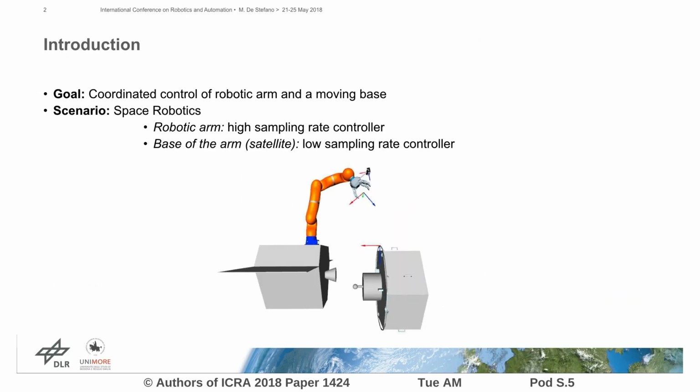The goal of this work is to design a coordinated control strategy for a manipulator and its base. Usually for space scenarios, the robotic arm is controlled at high rate and the base at low rate control. In this paper, we will see that different rates of the controller can lead to instability, and we propose a method to cope with it.